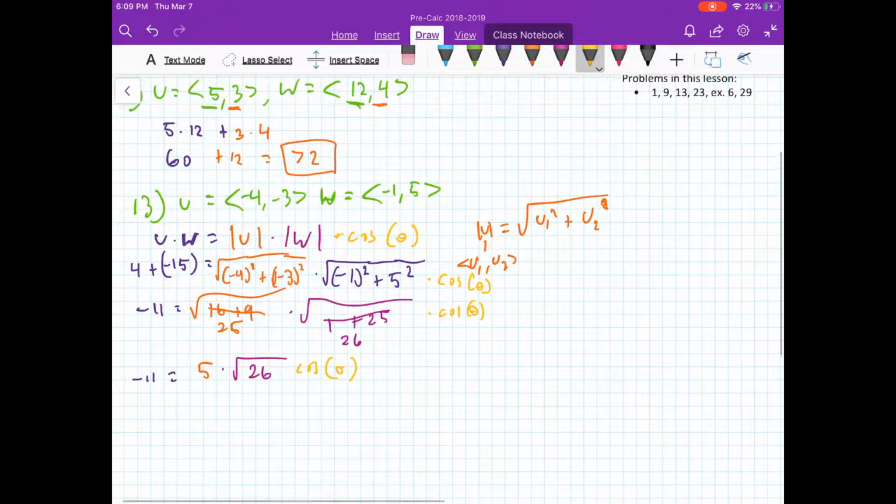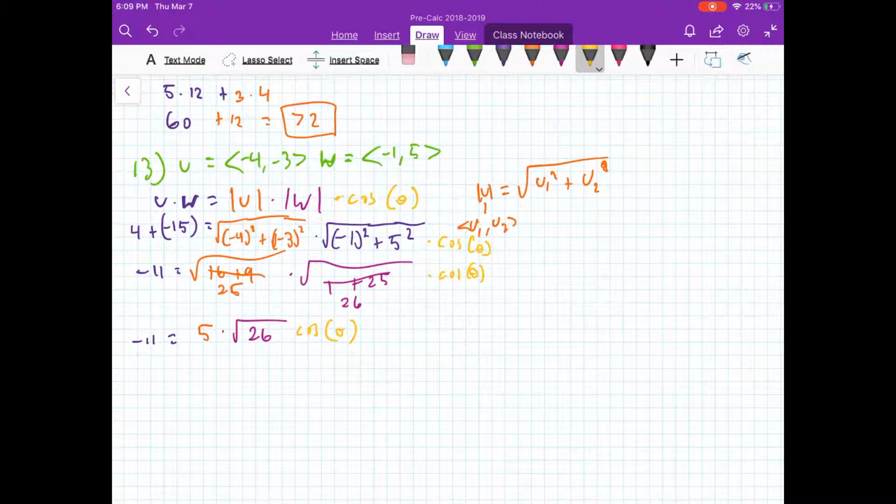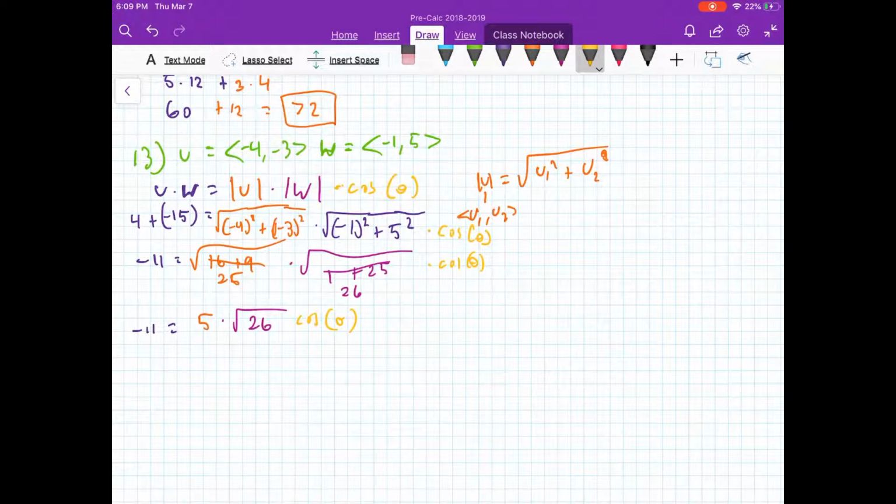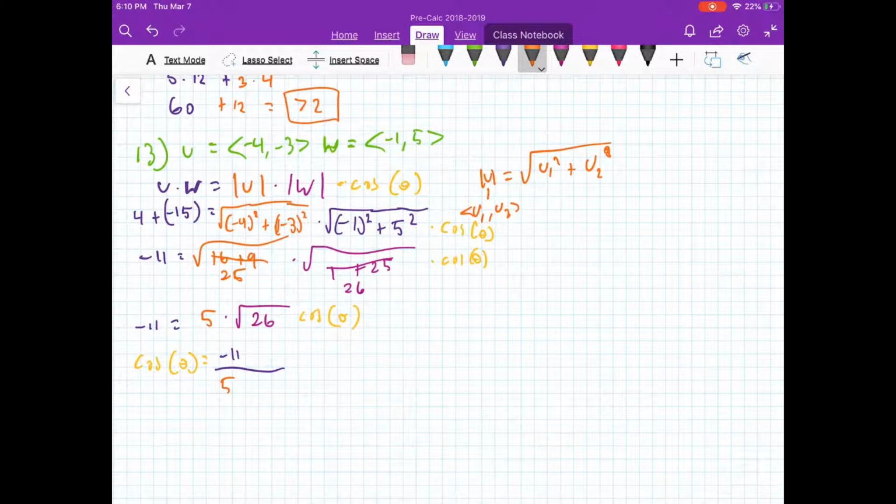Alrighty. So we'll divide both sides by 5 times the square root of 26. I'm going to switch the sides, so cosine of theta equals -11 divided by 5 times the square root of 26.